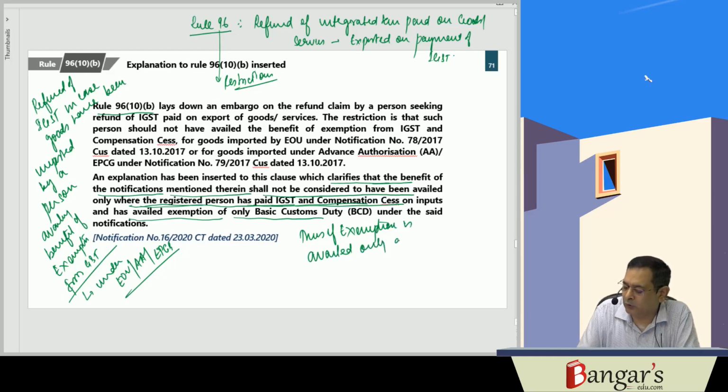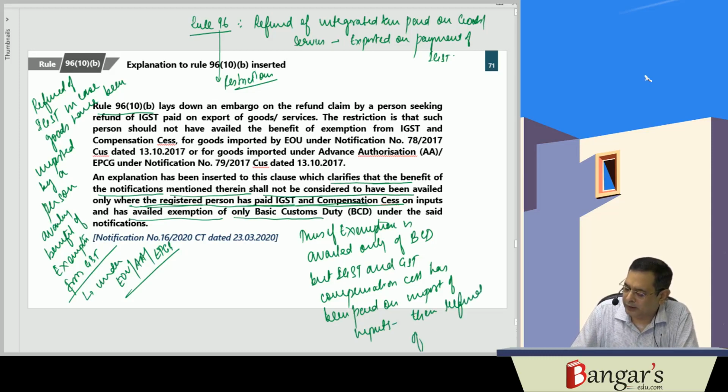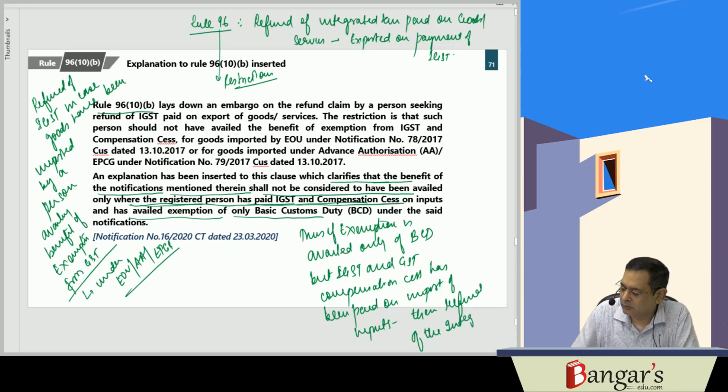only of basic custom duty, but IGST and GST compensation cess has been paid on import of inputs, then refund of the integrated tax at the time of export shall be admissible.